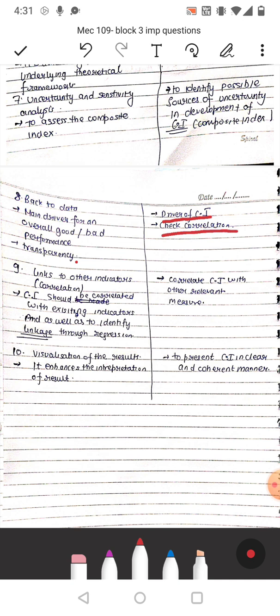Ninth is the link to other indicators or correlation, that is, composite index should be correlated with existing indicators as well as to identify linkage through regression, and requirement is correlation of composite index with other relevant measures. Tenth is visualization of results, it enhances interpretation of results, and requirement is to present composite index in a clear and coherent manner.